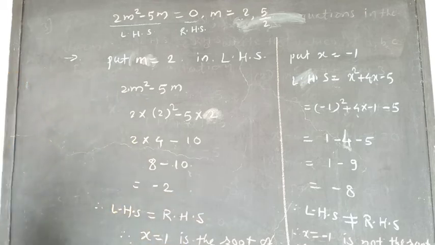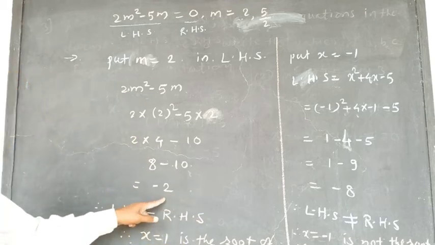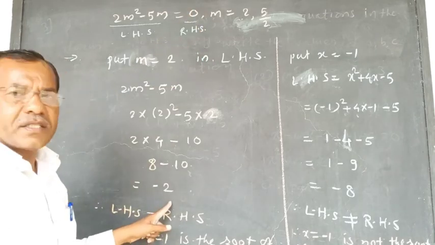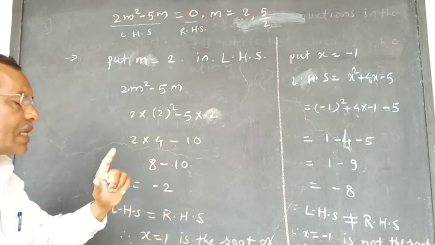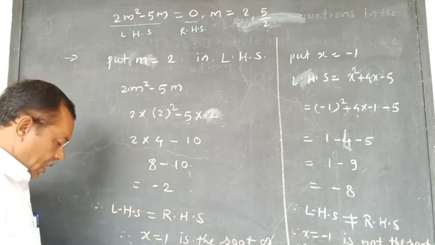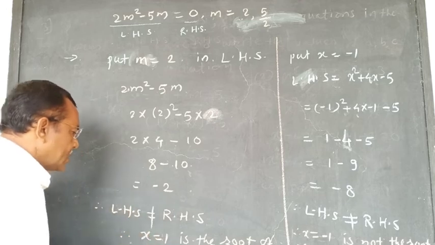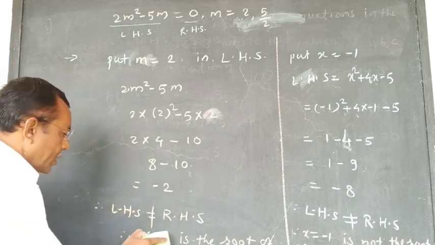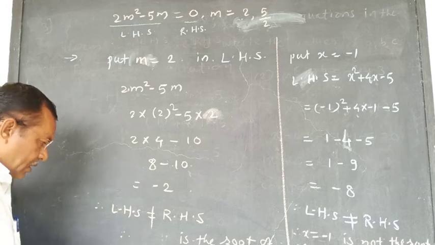Now see the LHS and RHS. It is a LHS and it is a RHS. Therefore, are LHS and RHS equal? No, these are not equal. Therefore, LHS is not equal to RHS. And here we will write the last answer.